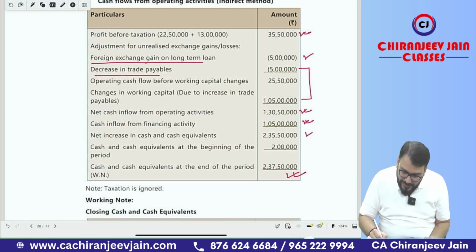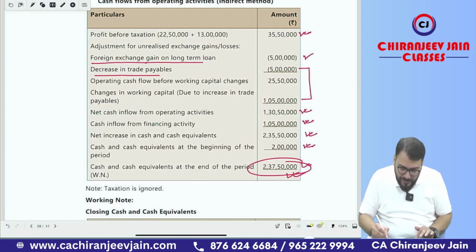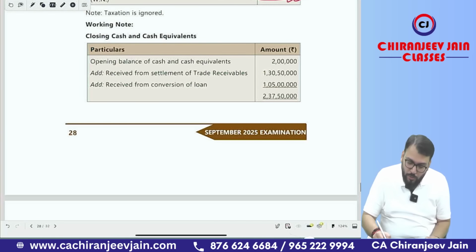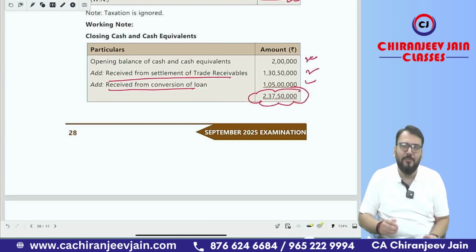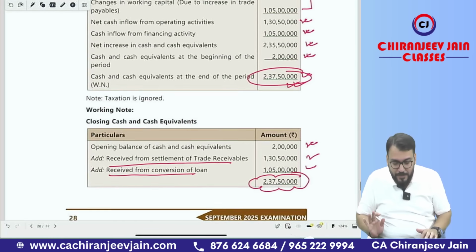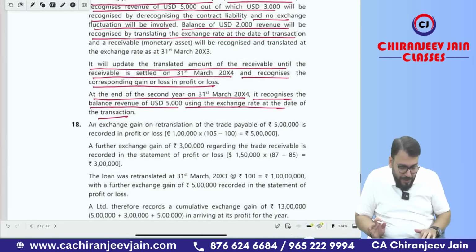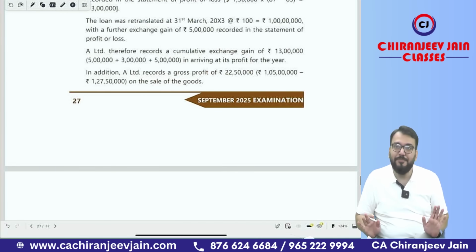This is the net increase in cash and cash equivalent. This is opening cash. This is closing cash. And for closing cash, they have given one working note also. The opening is this. Then receipt from settlement of trade receivable, this amount. Then receipt from conversion loan, this amount. So this will be the closing cash and cash equivalent. One working note is not required, but if they have given, you can also do it. So with this, we have also completed question number 18.